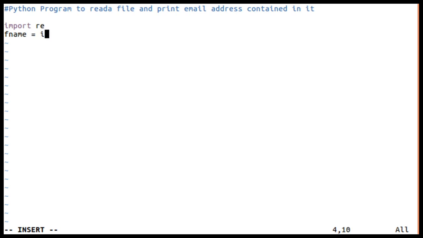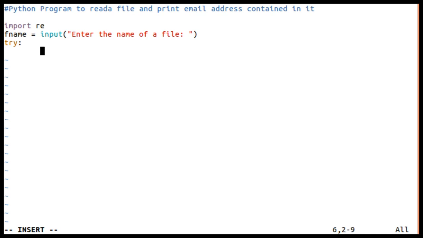fname is equal to input, "Enter the name of the file". Once the name is read, we can check the validity of it, meaning whether that file exists or not.